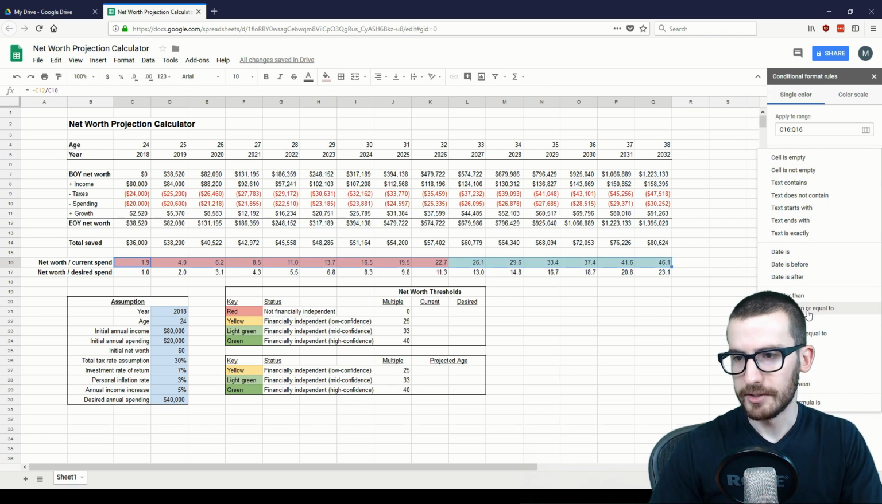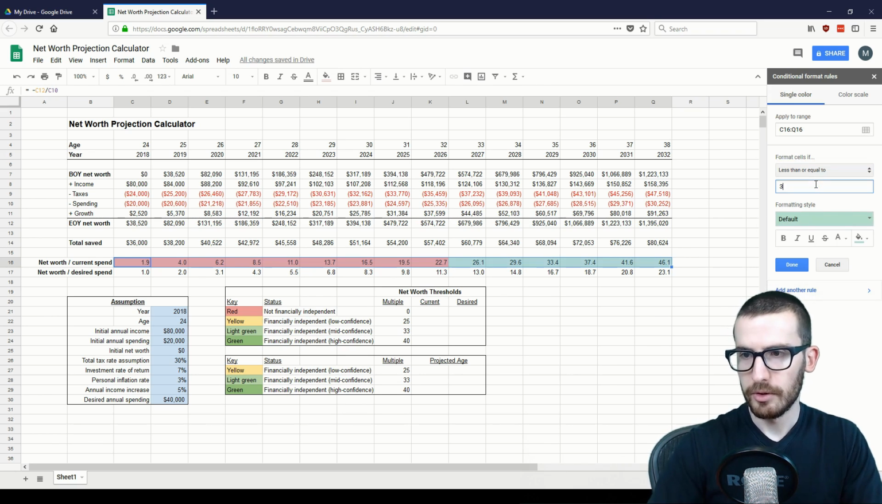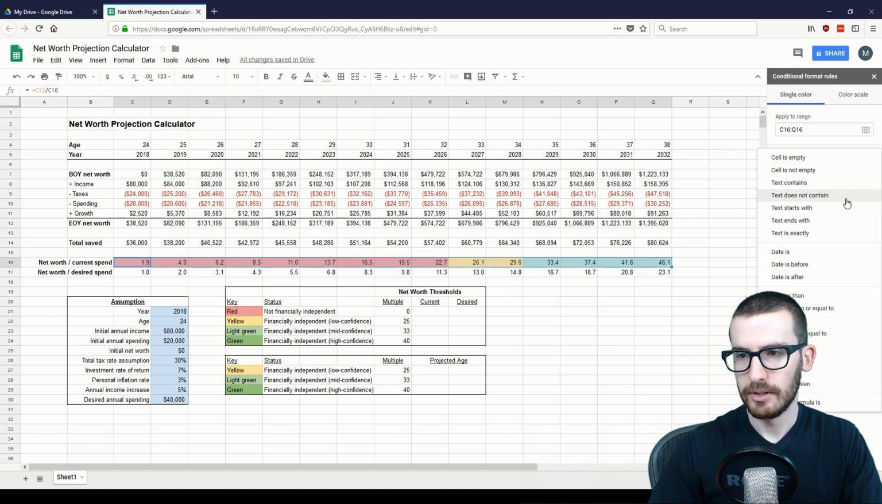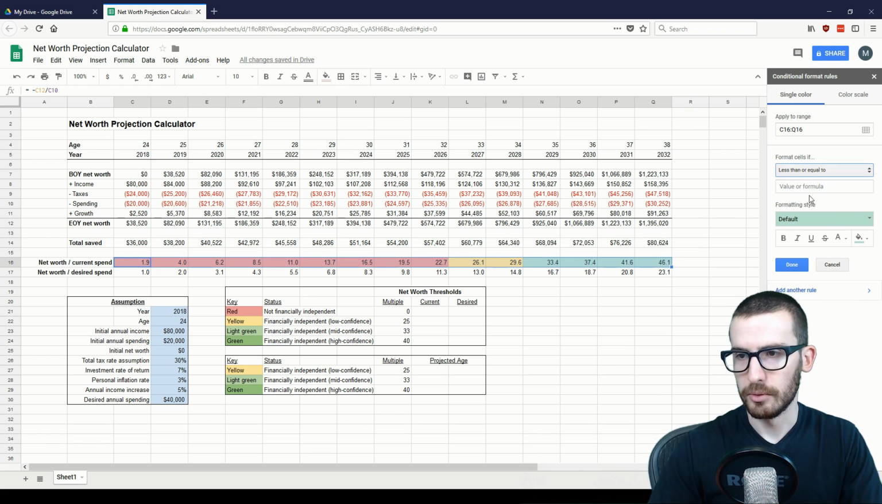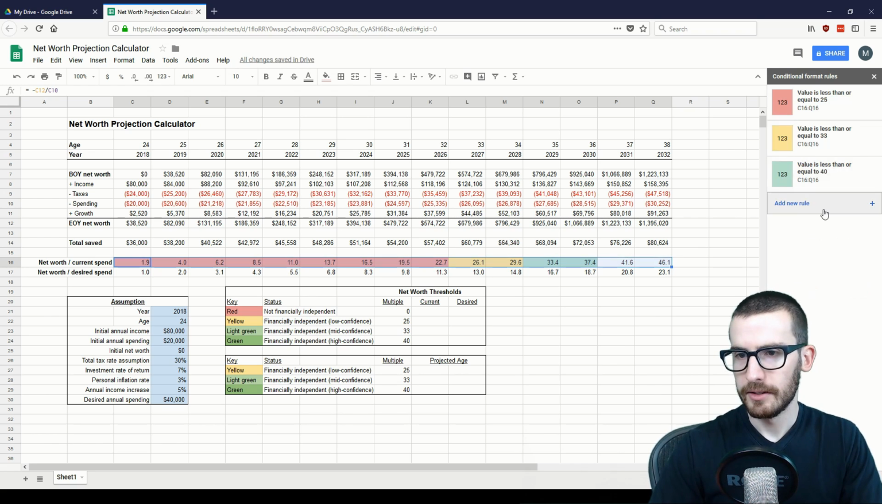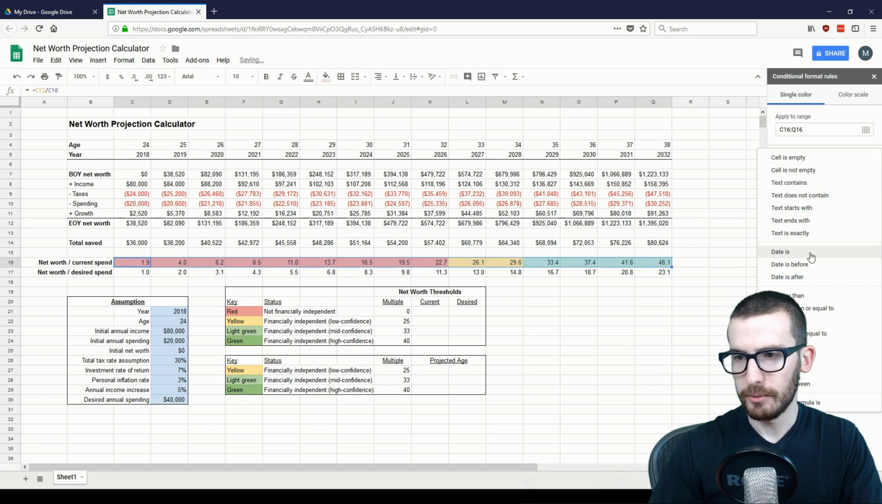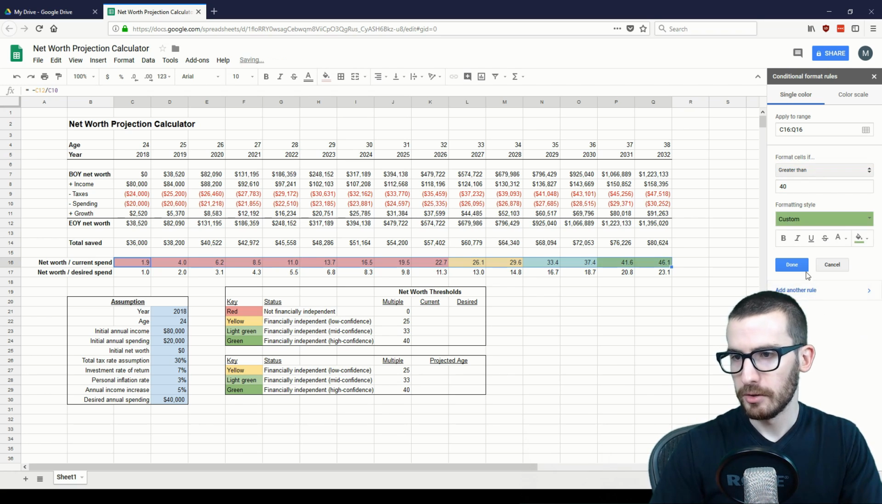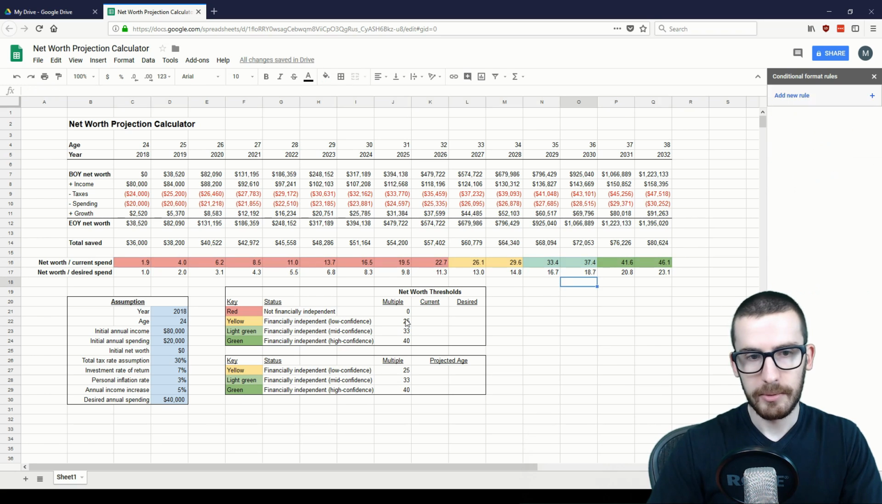Next one is less than or equal to 33. And we'll want to use our yellow. Add another rule, less than or equal to 40 is light green. And then for the final rule, greater than 40, or for a high confidence level of financial independence, will be this darker green. And there we go.